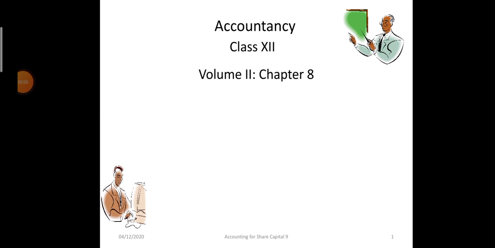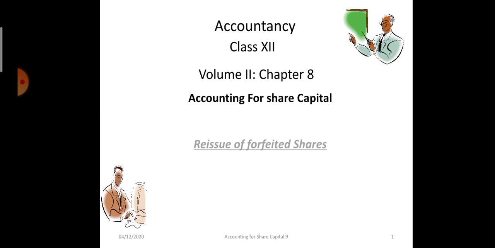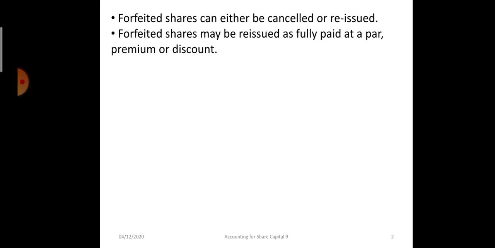The ninth video for chapter 8, accounting for share capital. Today we will take the reissue of forfeited shares topic. In the previous video we had discussed the forfeiture of shares when there was non-payment of allotment or call money. Now the company or the directors have the option to either cancel those forfeited shares or to reissue them. We will be discussing here the reissue of those forfeited shares.